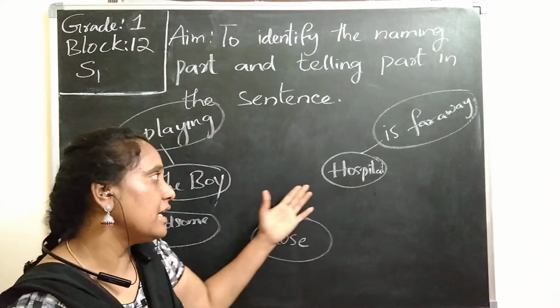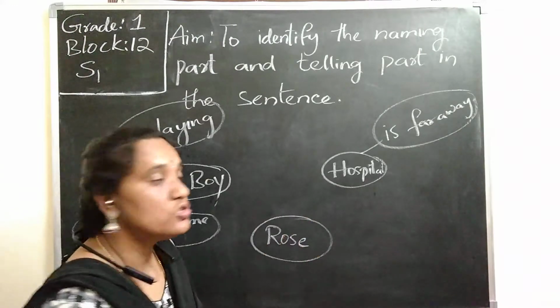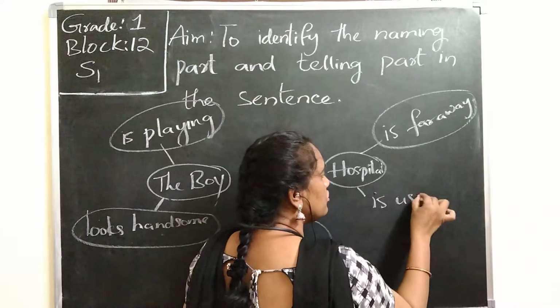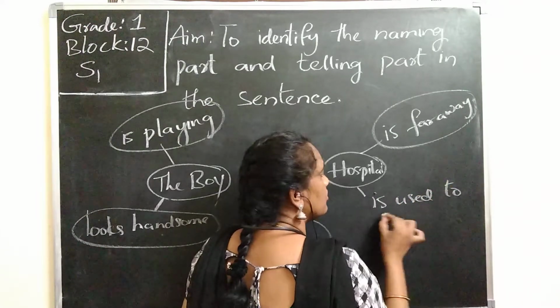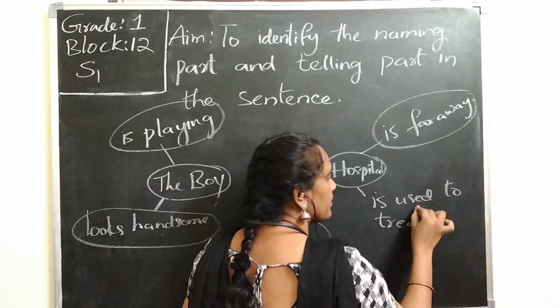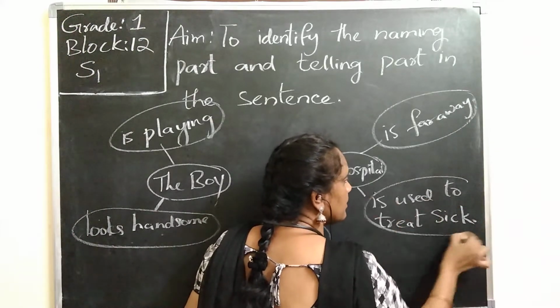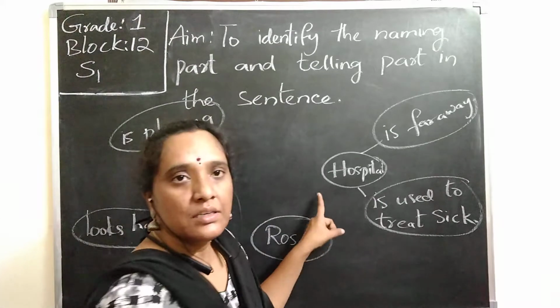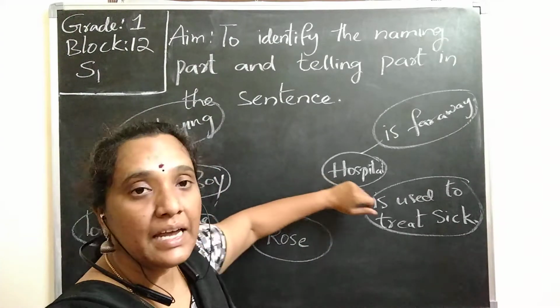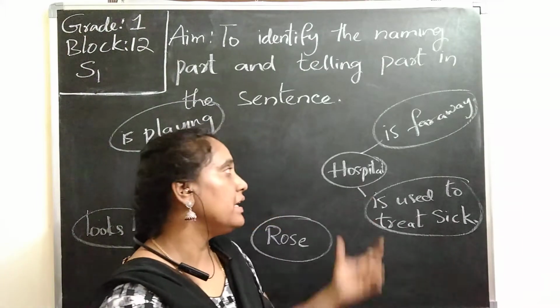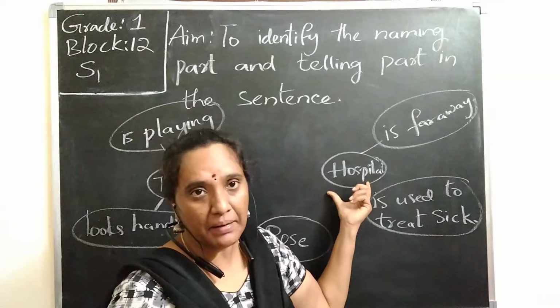Yes. So I can say hospital is used to treat sick people. What I am telling about a place comes under the telling part and hospital is the naming part.